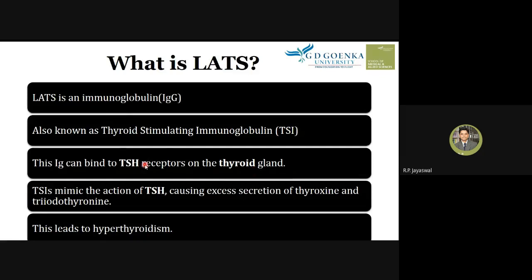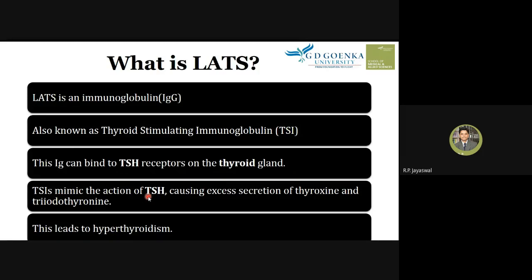So when this immunoglobulin binds to the TSH receptor, it stimulates the thyroid gland to produce more T3 and T4. Hence TSI, the thyroid stimulating immunoglobulin, mimics the action of TSH. How does TSH act?